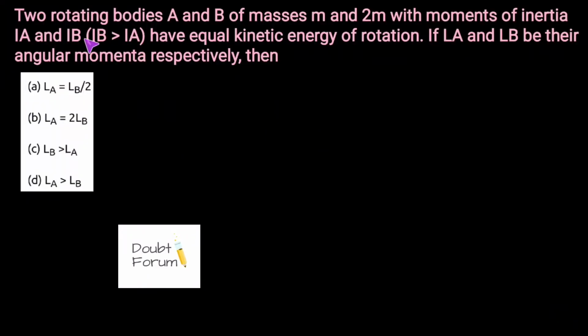This question is about two rotating bodies A and B of masses m and 2m, with moments of inertia Ia and Ib, with the condition that Ib is greater than Ia, and they have equal kinetic energy of rotation. If La and Lb are their angular momenta respectively, then we have to establish a relationship between the angular momentum of body A and body B.